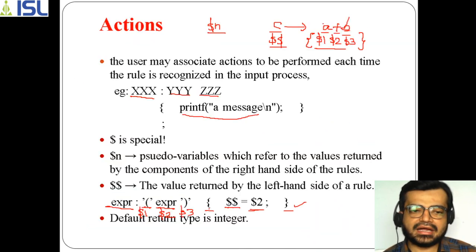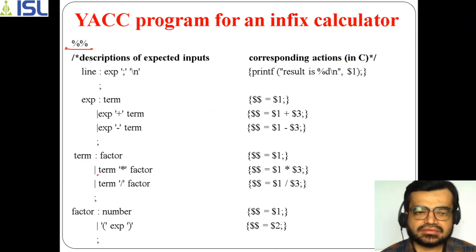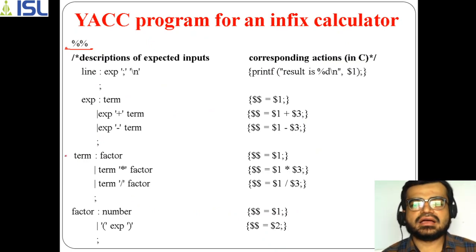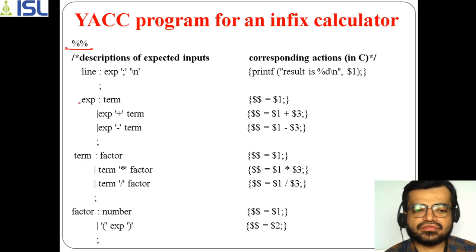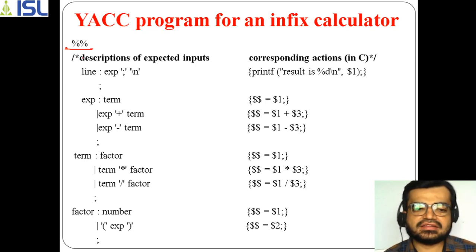So in the second part, the rules are there. For every line of grammar, we need to consider the grammar line. Along with that, we need to take their corresponding actions as well. So here, for example, the given grammar is there.